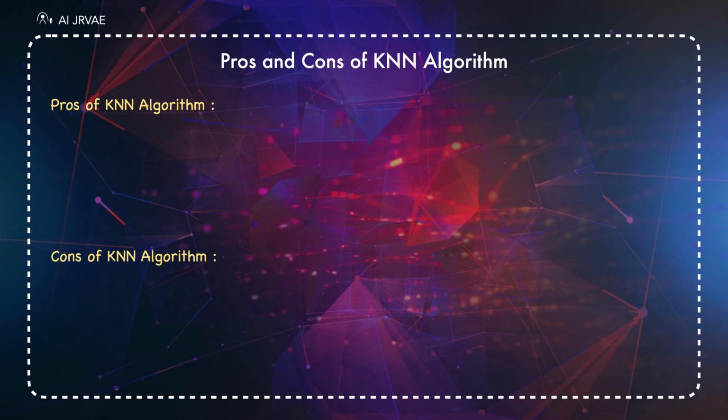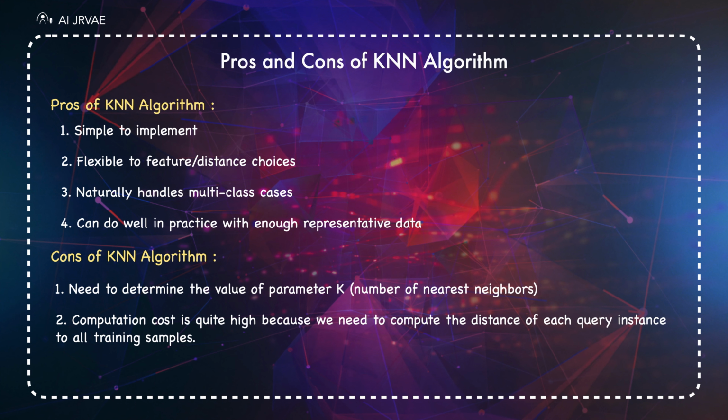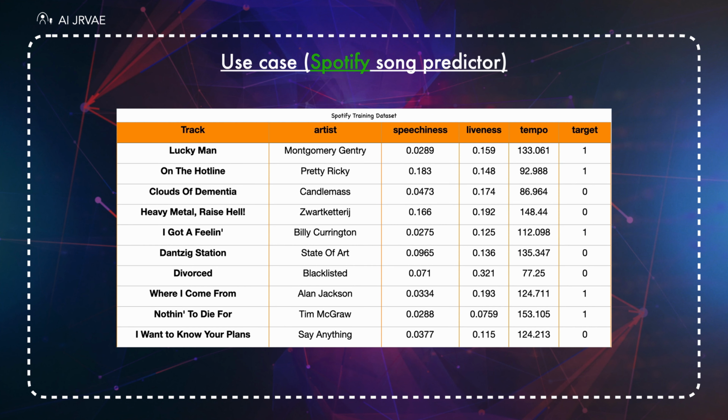Pros and cons. Pros of KNN: simple to implement, flexible to feature or distance choices, naturally handles multi-class cases, and can do well in practice with enough representative data. Cons of KNN: need to determine the value of parameter k. Computation cost is quite high because we need to compute the distance of each query instance to all training samples.